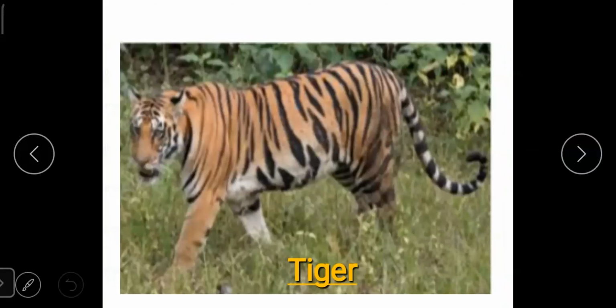The next animal is tiger. This animal is mostly found in the zoo. This is a flesh-eating animal. The name of this animal is tiger.